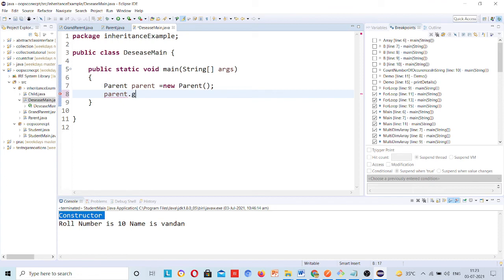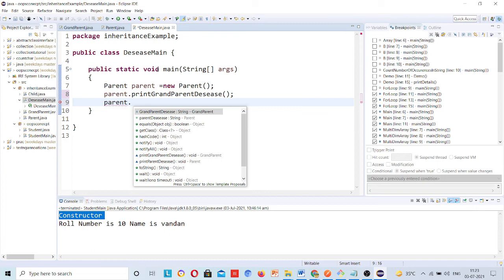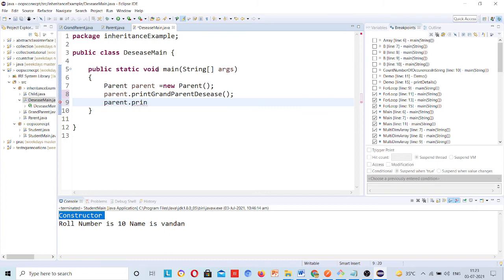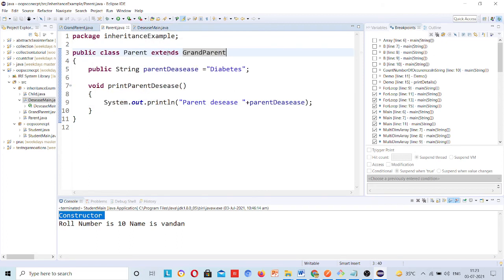Now if you want to call grandparent, sorry, parent dot print parent disease. See, if you remove this line, then it will not allow you to access this grandparent method.